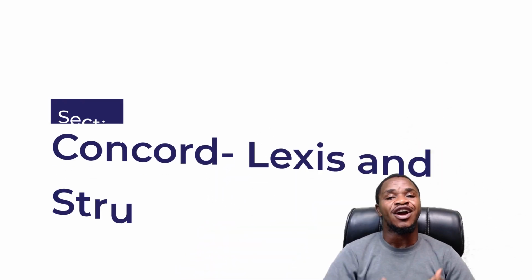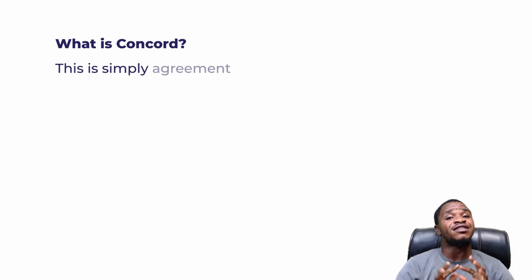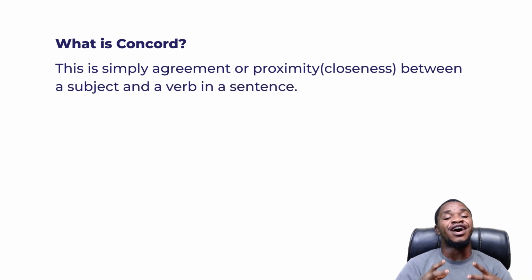And in today's session, we will be treating past questions on the topic Concord and Lexis and structures. All right. So, quickly, what is Concord? Concord is simply the agreement or proximity. What is proximity? Proximity is also referred to as closeness between a subject and a verb in a sentence.